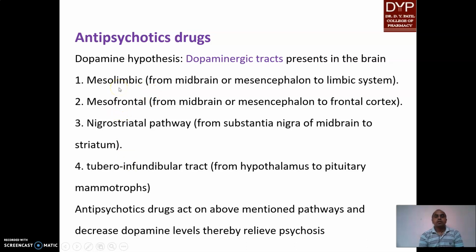There are 4 pathways: mesolimbic, mesocortical, nigrostriatal and tuberoinfundibular. The nigrostriatal pathway is the major pathway, from substantia nigra to striatum. Mesolimbic is from midbrain to limbic, mesocortical from midbrain to frontal, and the tuberoinfundibular pathway is from hypothalamus to pituitary gland. If the dopamine level is increased in these pathways, it is called psychosis. So antipsychotic drugs decrease the level of dopamine in these 4 pathways and relieve psychosis.